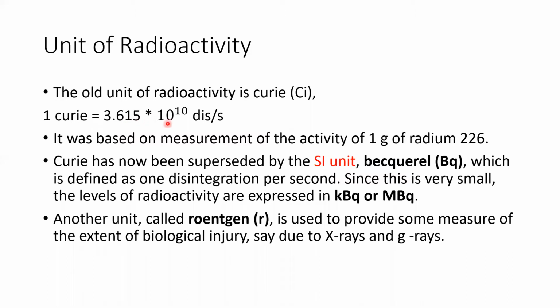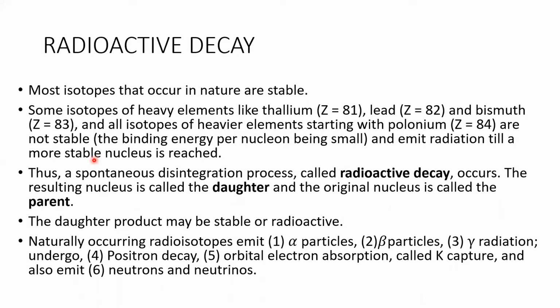1 Curie is equal to 3.7 times 10 raised to 10 DIS per second. DIS means disintegration per second. The disintegration may happen in these ways: by emitting alpha particles, by emitting beta particles, through gamma radiation, or through positron decay.